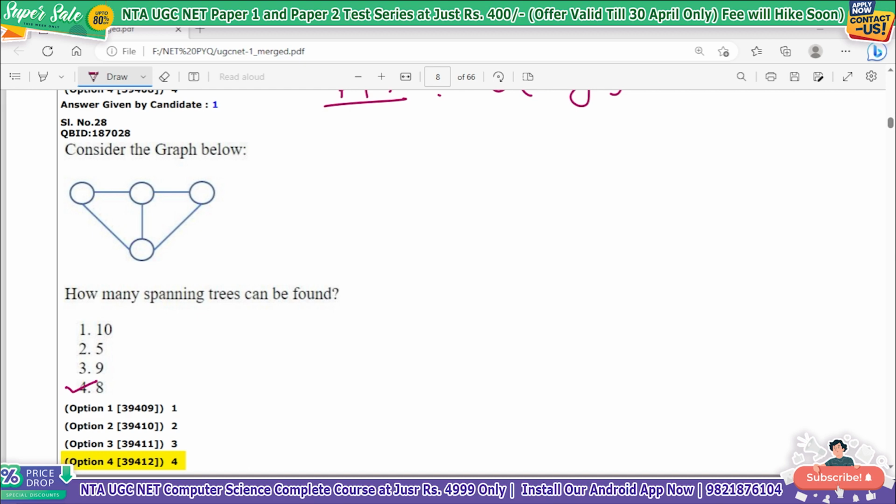Yes. Why independent? Because in this A, B, C circuit, when will the spanning tree be formed? When there is no cycle. That means I can choose this one and I can choose this one. I can take like this one. Correct? So I can leave out this AC edge. And here also I can take either this one or this one.